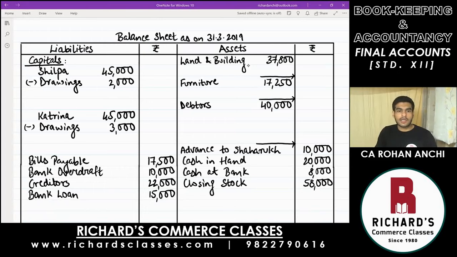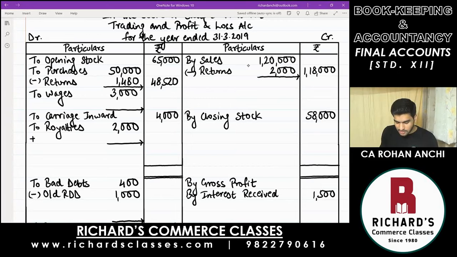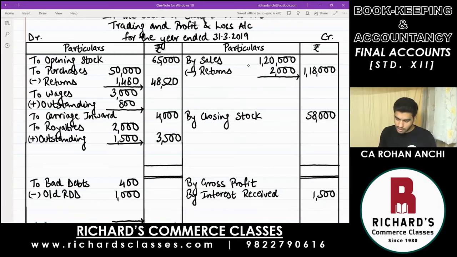Then point number 2 is about outstanding expenses. There are 2 of them. First one is royalties. So come to the trading account. Below royalties, write down plus outstanding. That is 1,500. Add up, and the total in the outer column, 3,500. And the next one is wages. So below wages also write down plus outstanding. That is 800. Add up, total wages in the outer column 3,800.